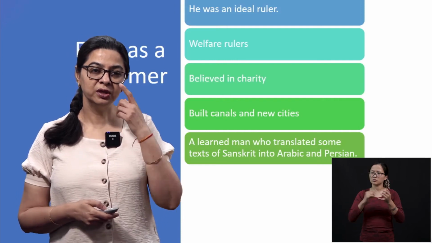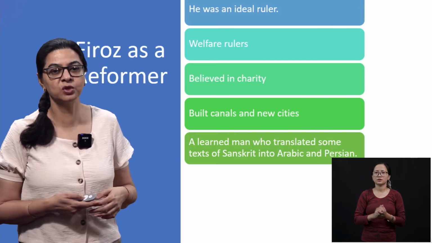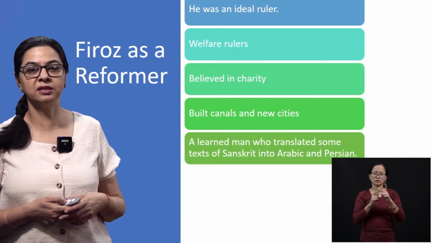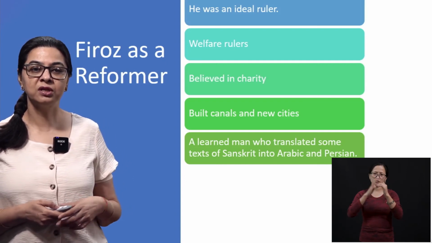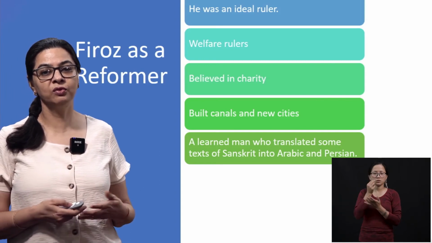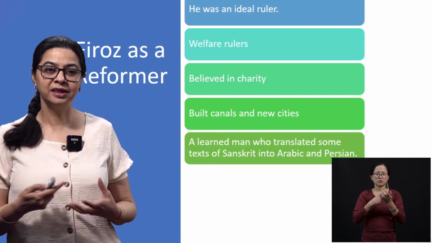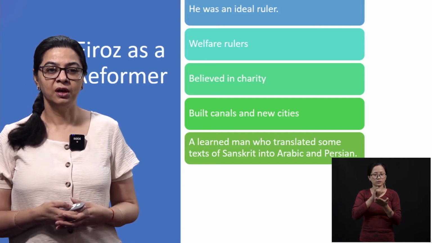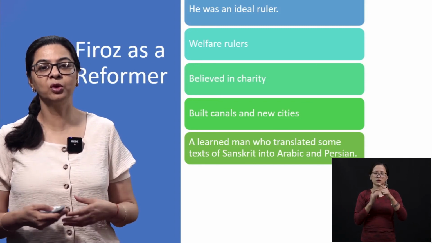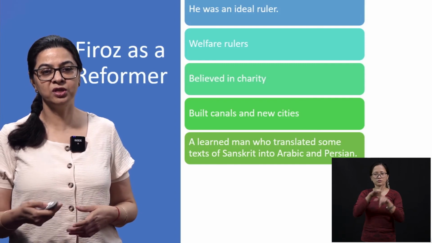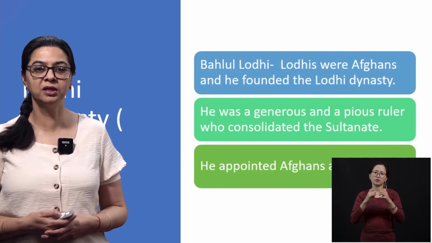He was an ideal ruler, and he was also a welfare ruler, as we call it. He always believed in charity, and that is why we say Firoz was a reformer. He also built canals and many new cities. He was a learned man, and he was the one who translated the text of Sanskrit into Arabic and Persian, because that was their language, and it was felt that the Sanskrit texts were not read because of the difference in the language. So a great reformer and a great ruler.